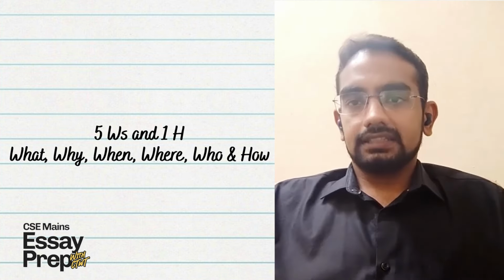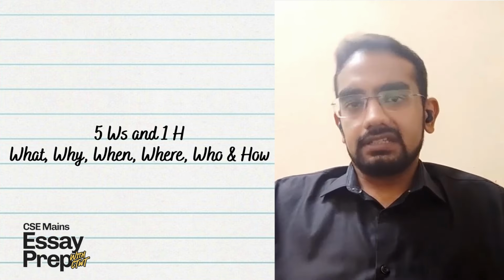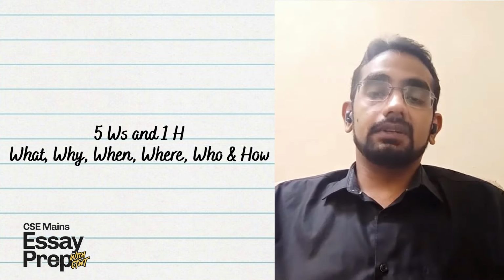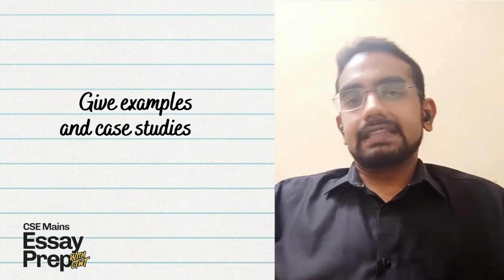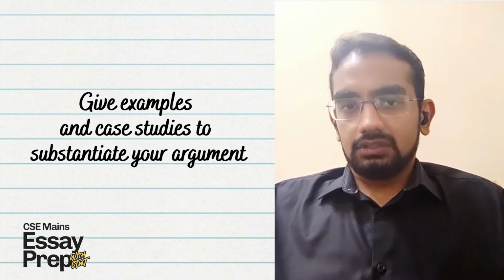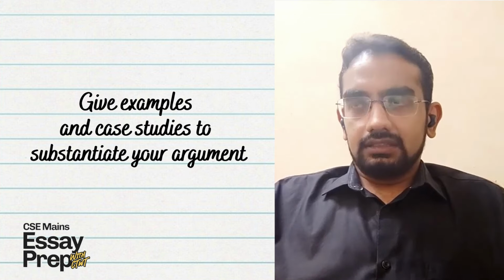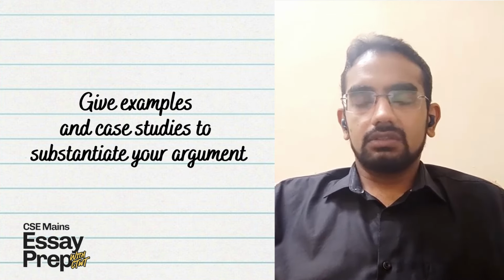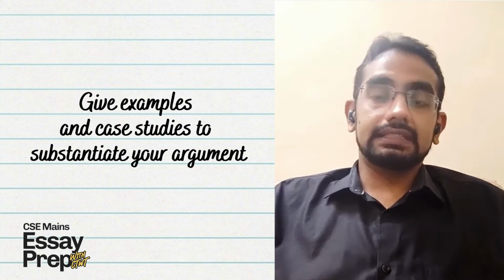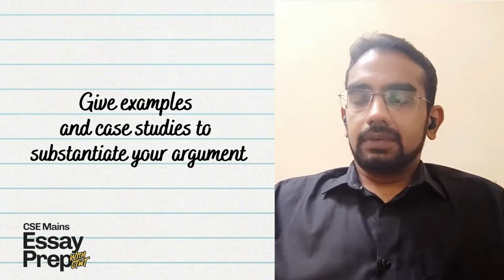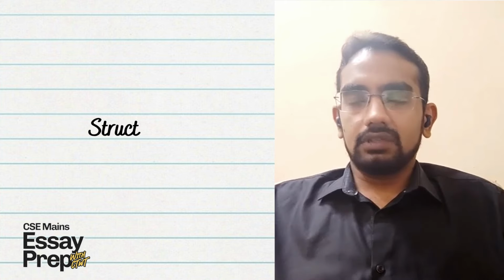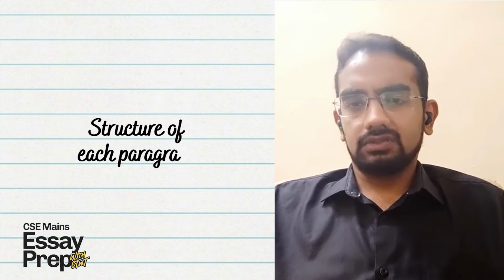And then in the essay, it is advisable that you show a compassionate face, a humanitarian aspect, at a couple of points. It is also advisable that you give examples and case studies to substantiate your argument. It is generally said that the essay should be about 1,000 words or at max 1,200 words, as the UPSC has set the limit. But it is also advisable that per page, you have 3 paragraphs, about 90 to 100 words on every page.